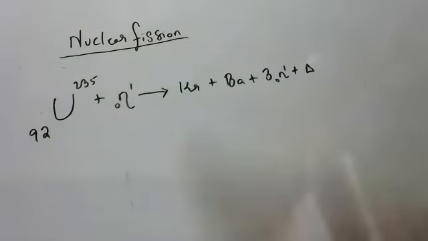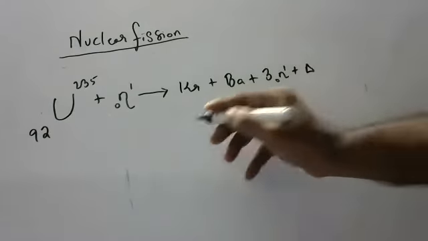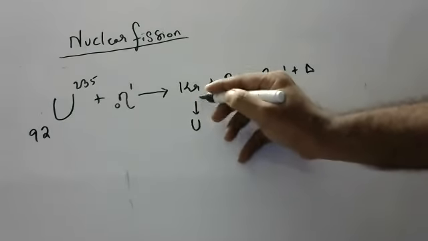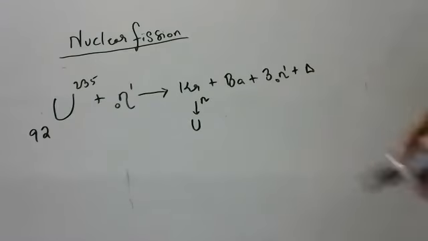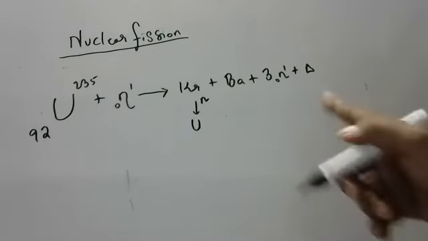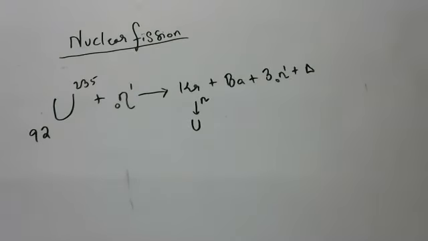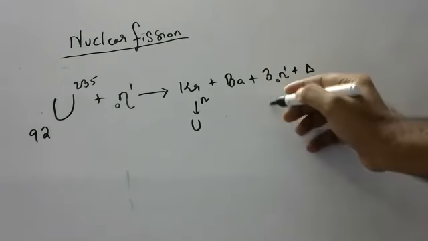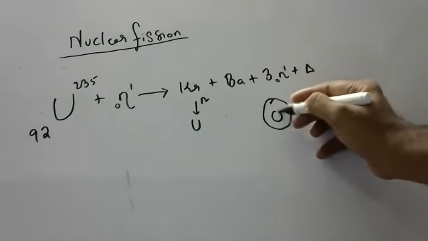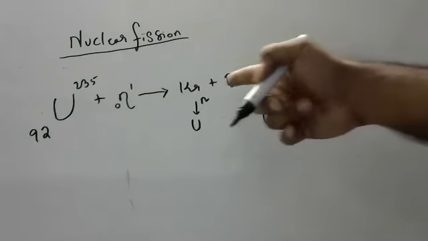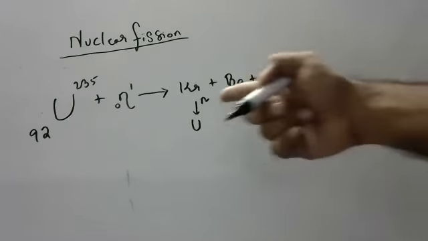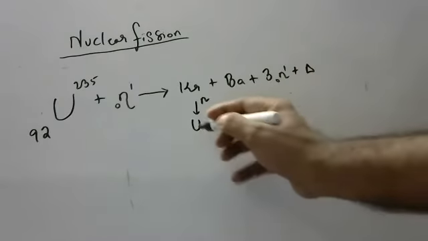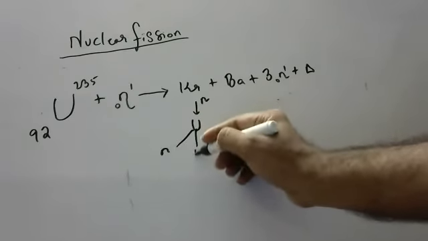What are you saying, sir, we are not able to understand anything. You will say that, I know. Listen, you take uranium and hit it with a neutron, a slow moving neutron, not a fast moving one. Normally, children, till now in normal chemistry, wherever we studied, all the reactions were based on electrons. But in nuclear physics, in the middle of the atom, the nucleus will be there. That nucleus will break. Who will break that nucleus? The neutron. Why will it break? Because it has tremendous amount of energy. So this neutron will go and hit the uranium. You will get 3 more neutrons.